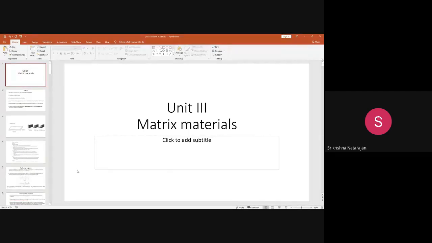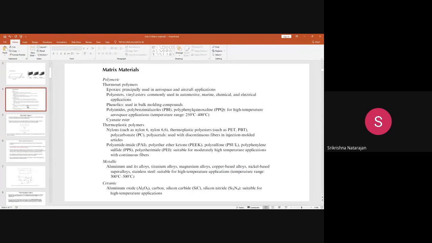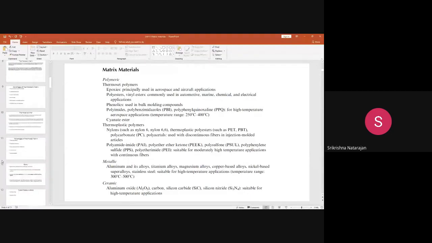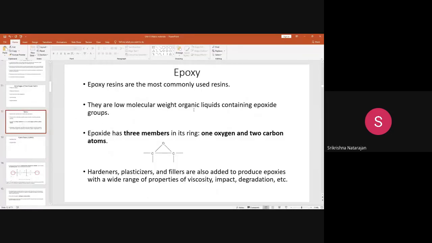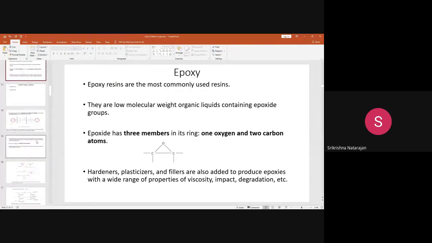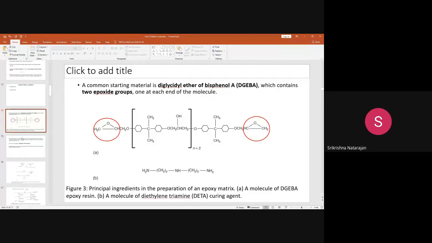So we started our lecture in Unit 3, that is the matrix materials. We discussed the introduction to what is meant by matrix and its role, and we moved on to discuss what is a thermoset and thermoplastic and its types. Then in the last lecture we discussed the epoxy resins. In the epoxy resins we have discussed how to synthesize the epoxy resin and how it is to be used.